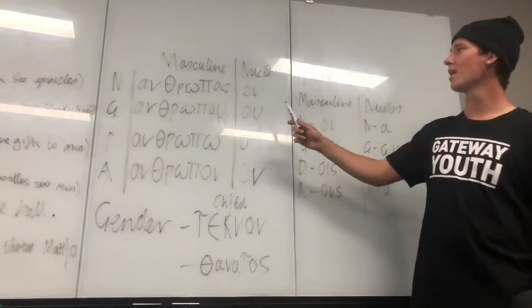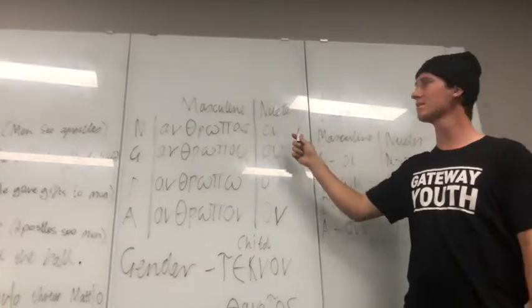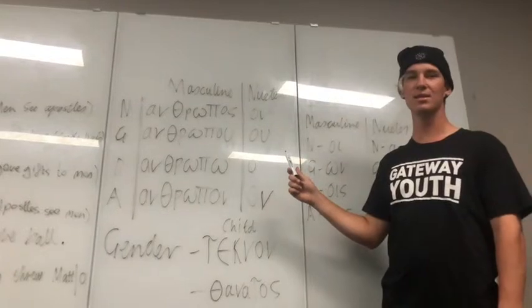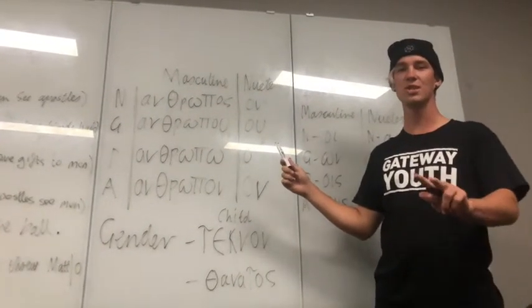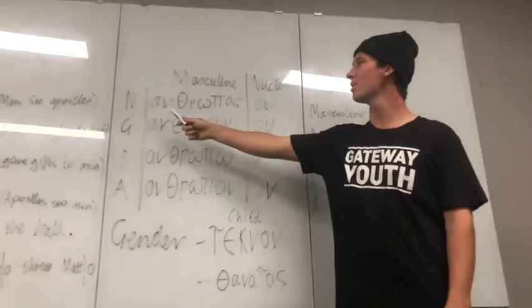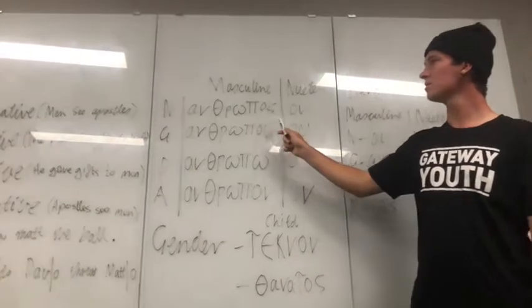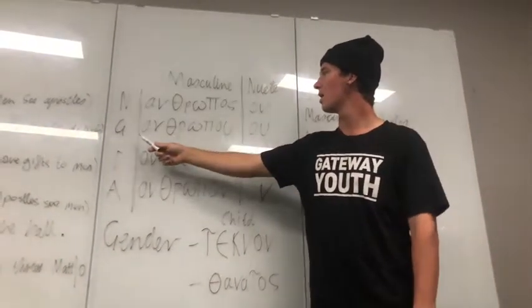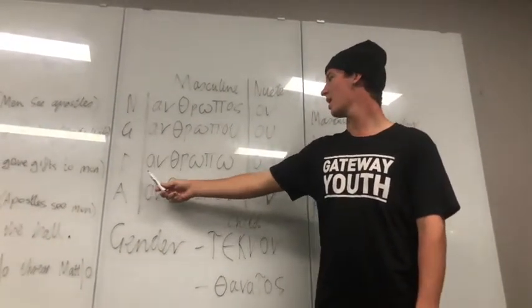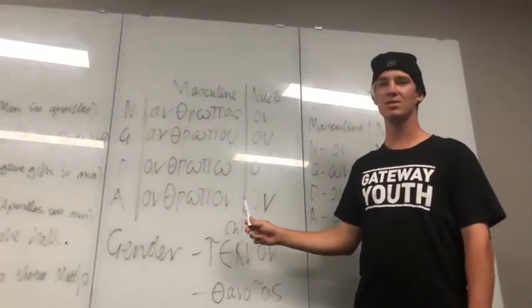Here we have a list of the masculine and neuter nouns for the second declension in the singular. In the second declension, there are only 2 genders, masculine and neuter. So here we have the nominative. This is the word for man. Anthropos is the nominative, anthropou is the genitive, anthropo is the dative, and anthropon is the accusative.